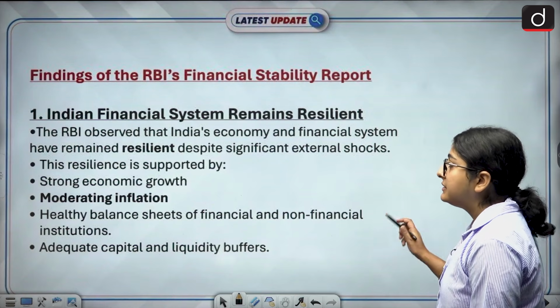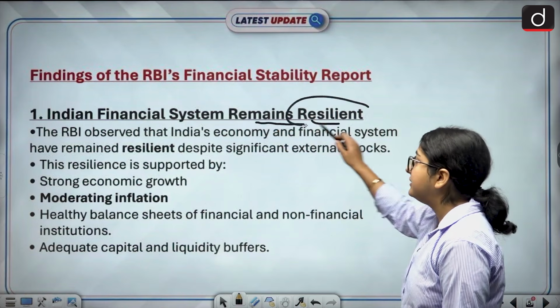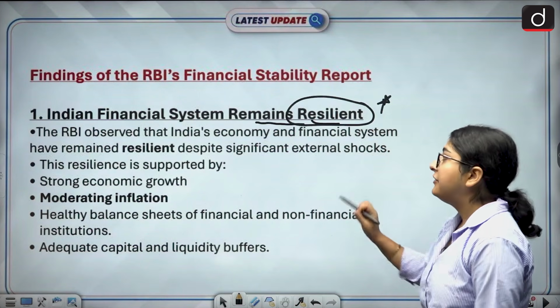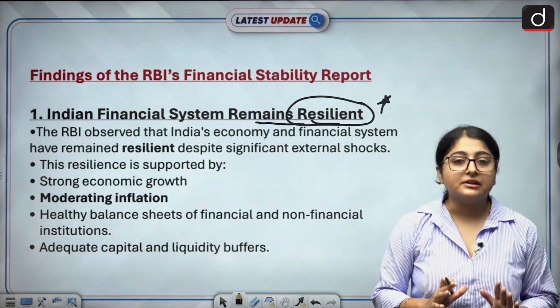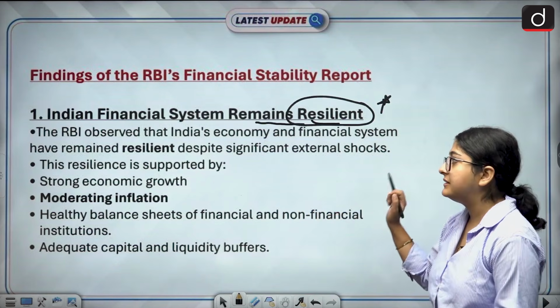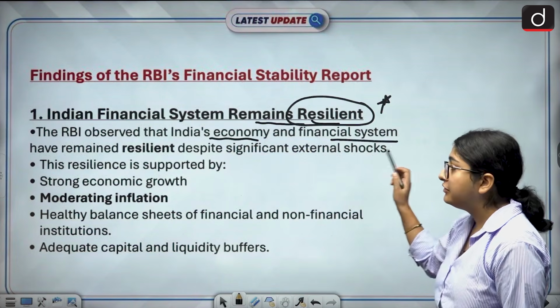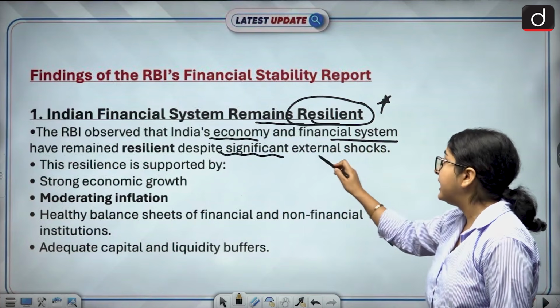The first finding is that our Indian financial system remains resilient. Okay, this is a very good point. Our financial system has been able to remain resilient. This is what RBI has observed. Why are we able to remain resilient? Let us see. RBI has observed that India's economy and financial system have remained resilient despite significant external shocks.